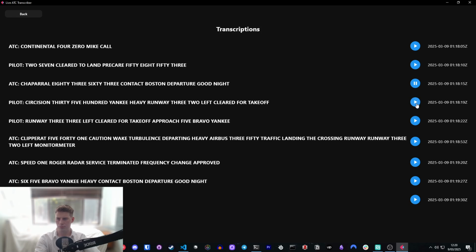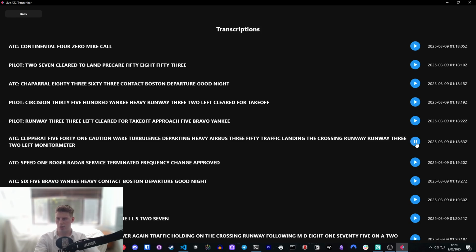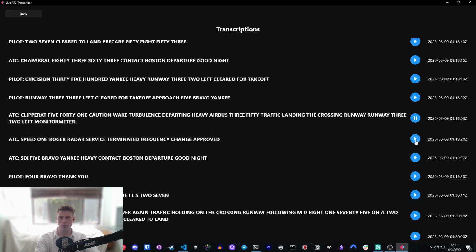Blue 8363, kind of fast on the fire. You're gonna have a good night, Jeff. Blue 8363 heavy, runway 33 left, clear for takeoff. Runway 33 left, clear for takeoff. At the moment, I just don't have my headphones with me. Skipper 541, crosswind turbulence, departing heavy, Airbus 350, time to land on the crossing runway, runway 33 left.